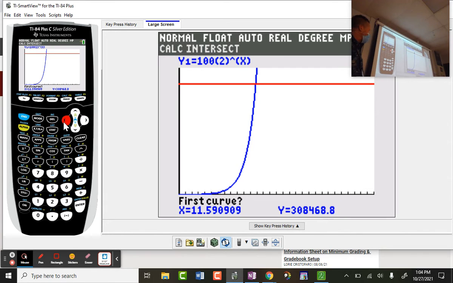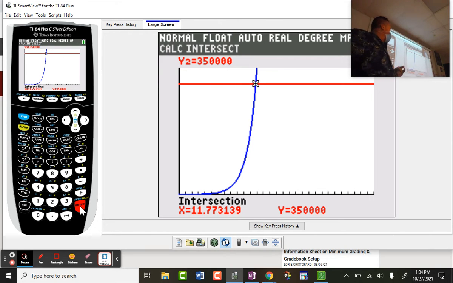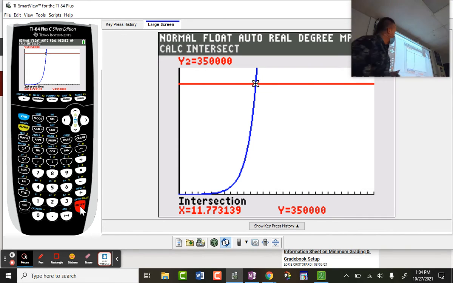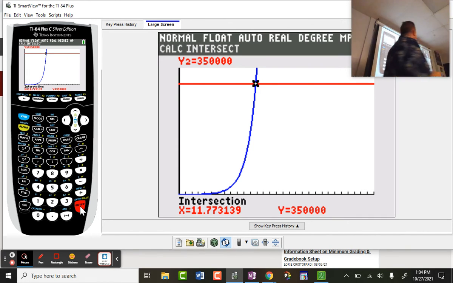The first curve, second curve, second curve guess. I really wish they would have gotten rid of that feature. The TI-Nspire does something actually more direct, and I wish the newer calculators did the same. But I think they wanted to keep these like the old 83s, the same kind of situation. What do I want then? Do I want the Y or the X? And the answer is the X.